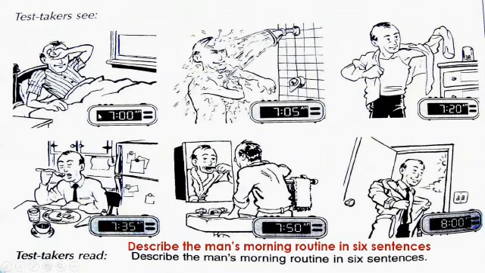And how do you think? What was this man doing at 7 o'clock? Of course, he was waking up. And other pictures, you should describe yourself and complete the morning routine.